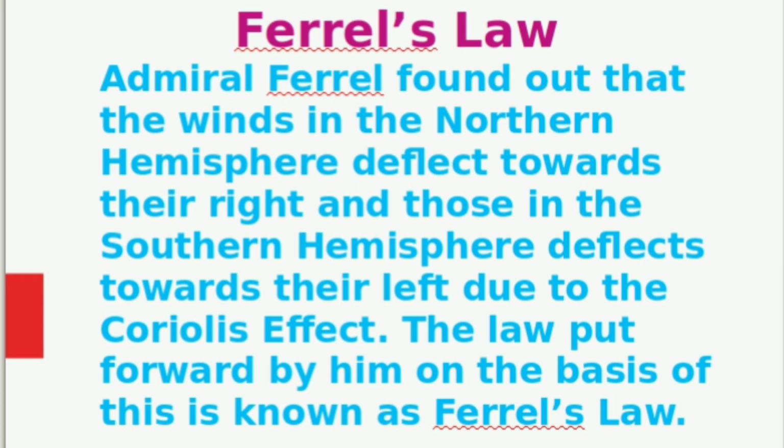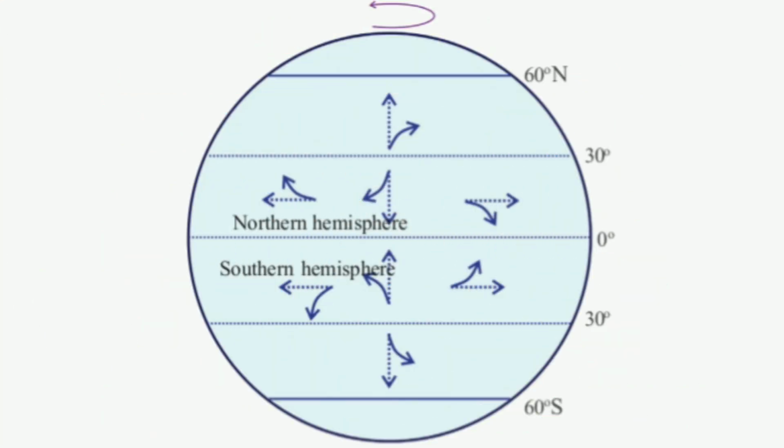Due to the Coriolis effect, freely moving bodies get deflected to the right in the northern hemisphere and to the left in the southern hemisphere.